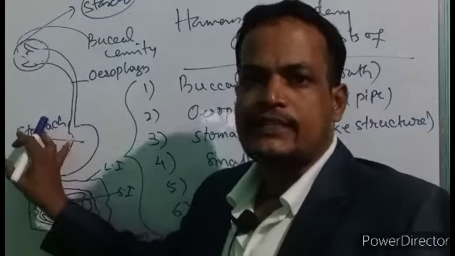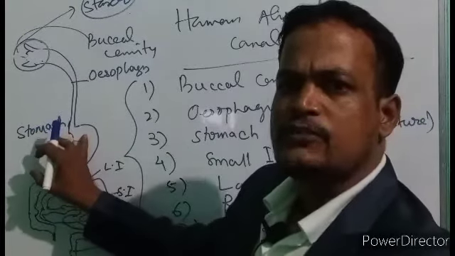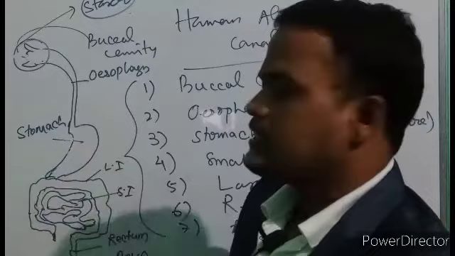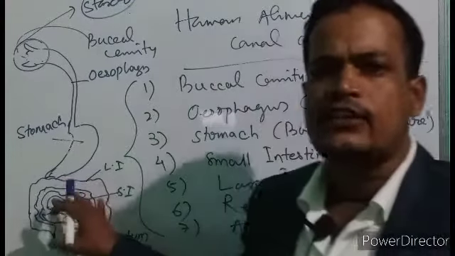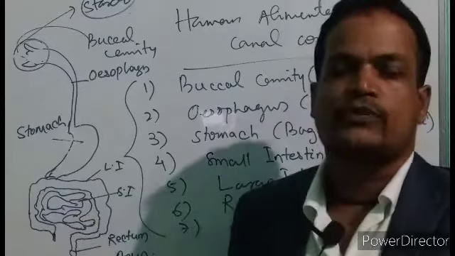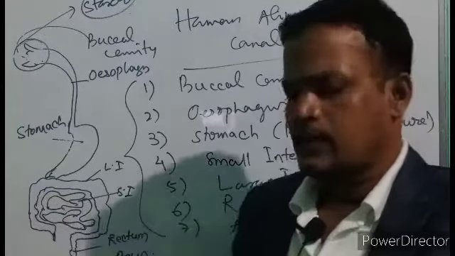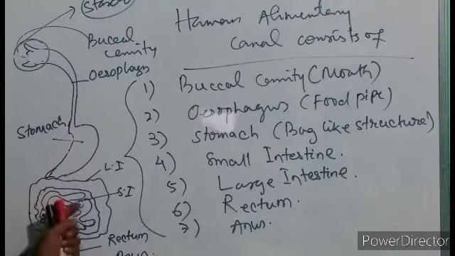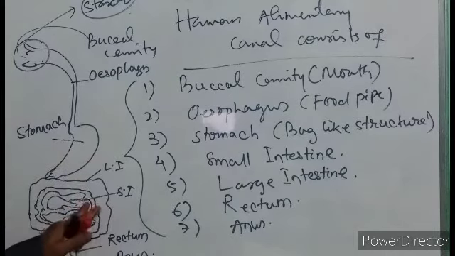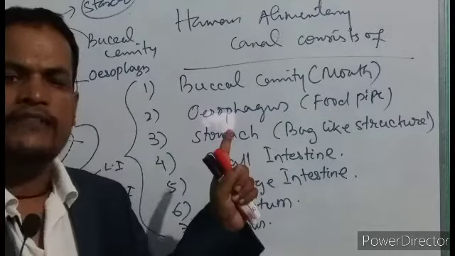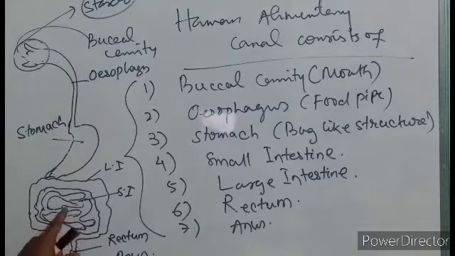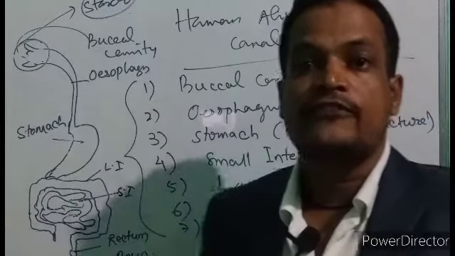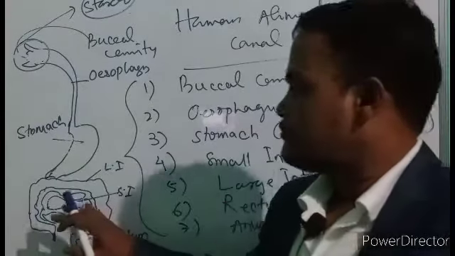Some digestion of proteins takes place, and some starch and other carbohydrates get digested here. Most of the digestion also takes place in the stomach, and the remaining digestion takes place in the small intestine. Is it right? The digestion is completed in the small intestine, the narrow part of the intestine. Digestion starts in the buccal cavity but completes in the small intestine. And the small intestine also performs another important function in our body, that is absorption of nutrients.